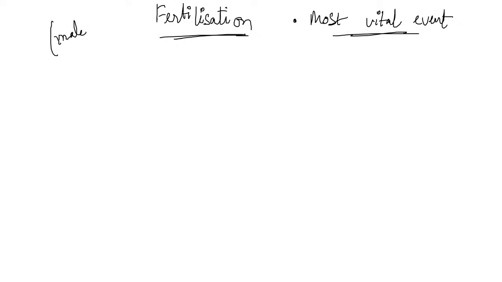Fertilization. Fertilization is one of the most vital events. If there was no fertilization, there would be no pollination, no nothing. Fertilization is nothing but the fusion of the male gamete with the female gamete.